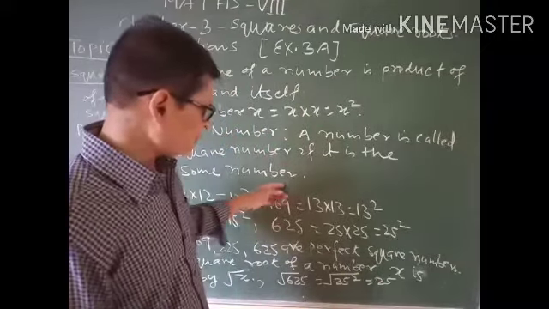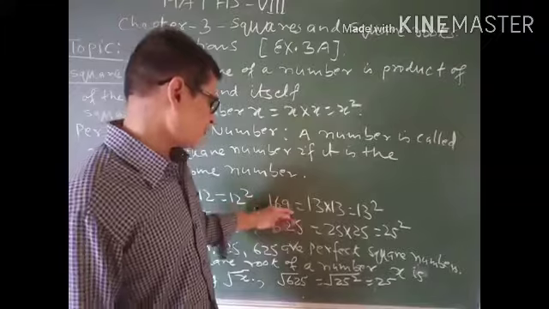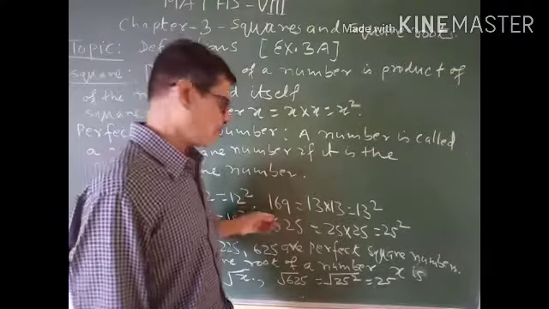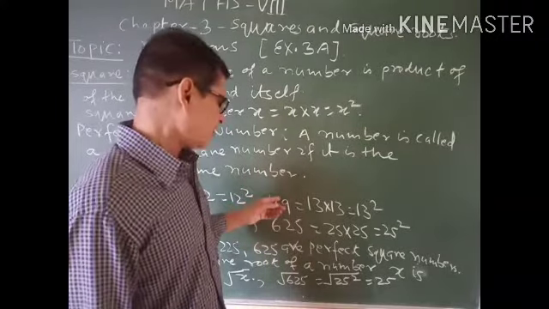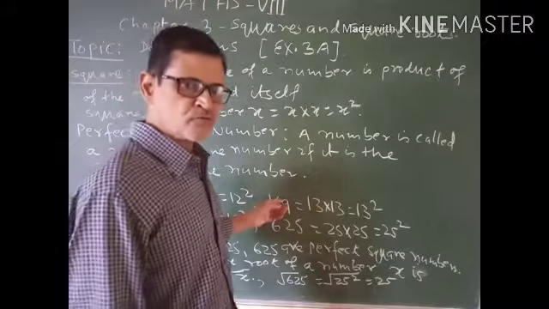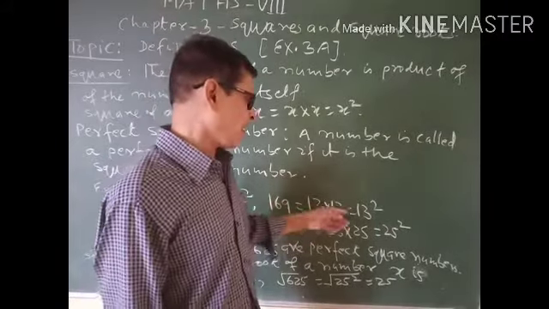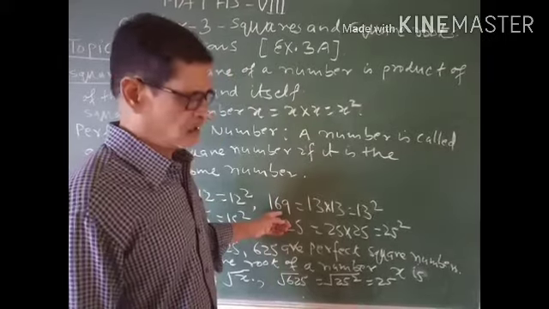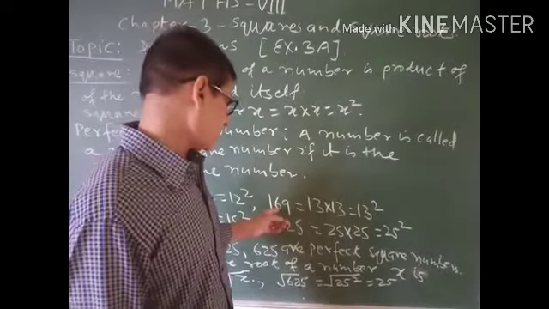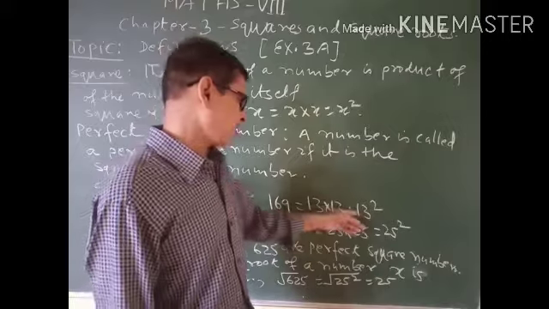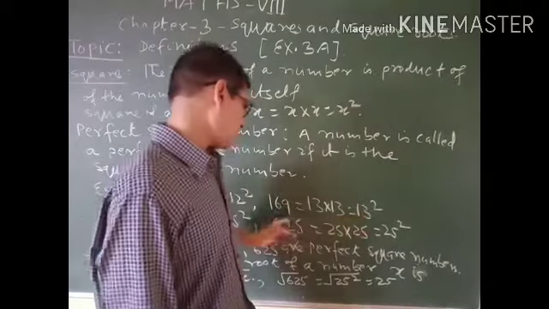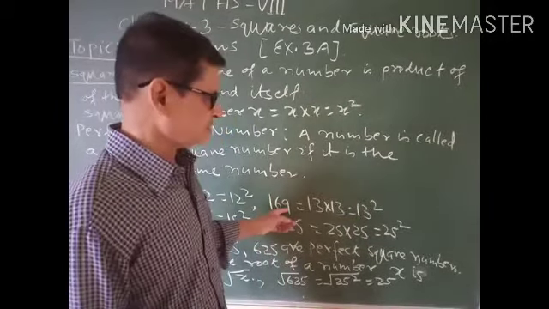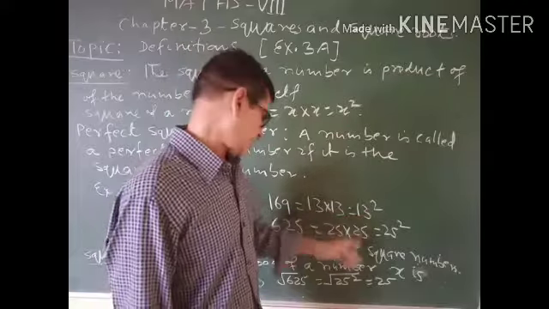Similarly, if you are asked to find out the square root of 169, it means you are supposed to find out a number whose square is 169. So 169 is the square of 13, therefore the square root of 169 is 13.